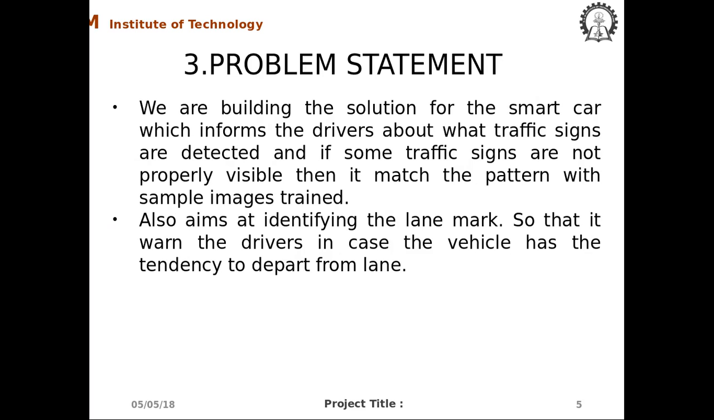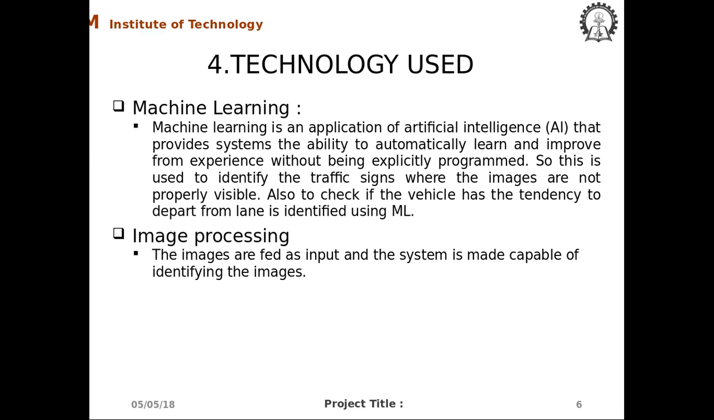We are building the solution for the smart cars which informs the driver about what traffic signs are detected, and if some traffic signs are not properly visible, then it matches the pattern with sample image trail. Technology uses machine learning and image processing. Machine learning is an application of AI that provides system the ability to automatically learn and improve from experience without being explicitly programmed. The images are fed as input and the system is made capable of identifying the images.